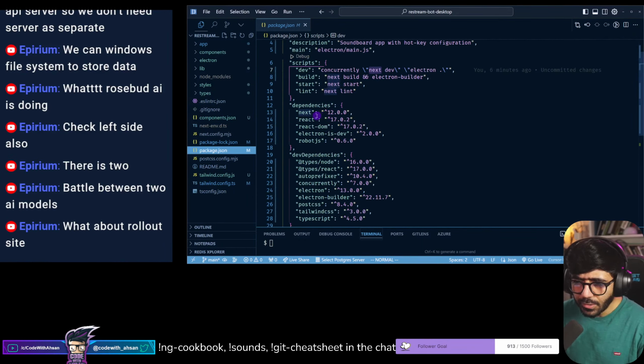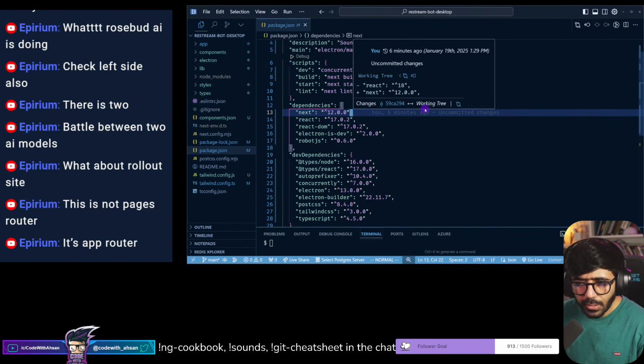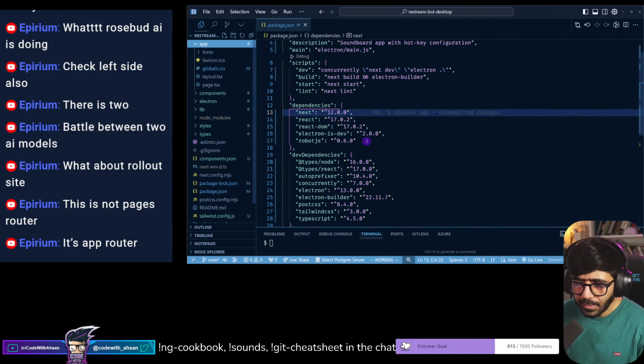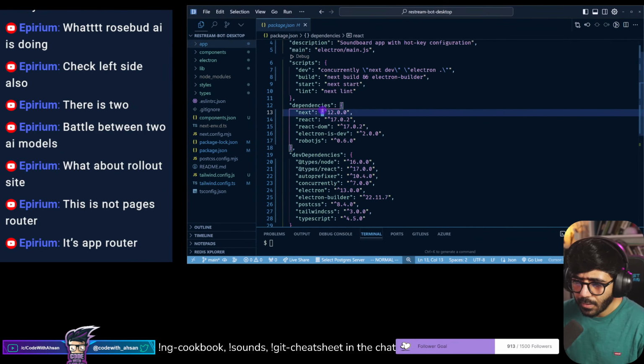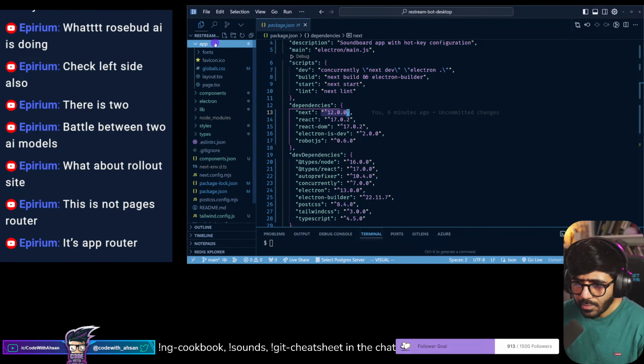I'm completely lost. So the Next version is 12, which is really old. It shouldn't be using that. It uses the app router. Yeah, I can see, but that was introduced in Next 13, as far as I remember. But this is not accurate. I'm thinking now.